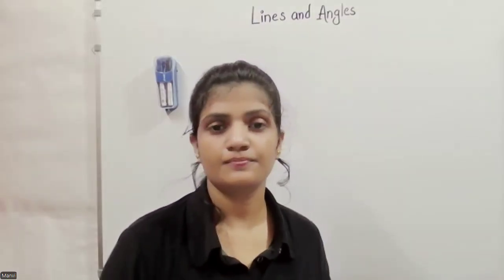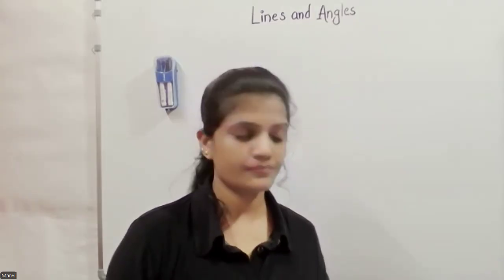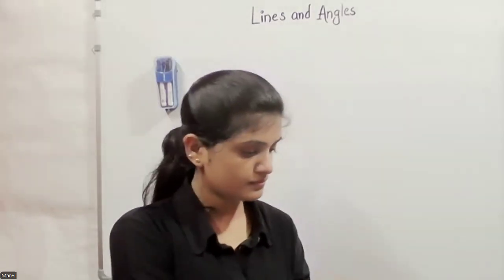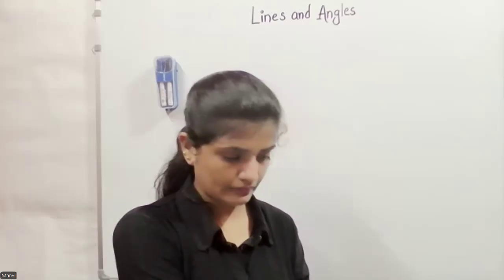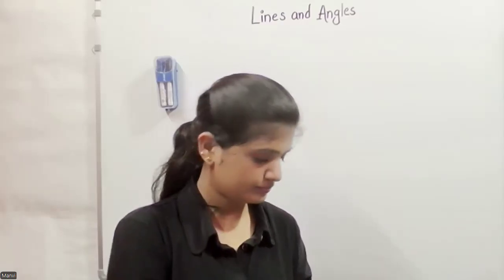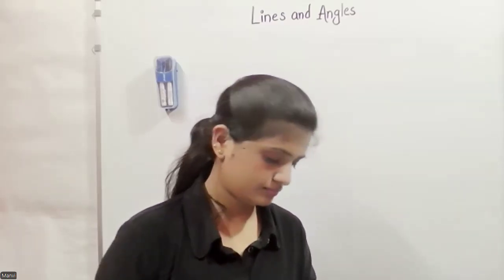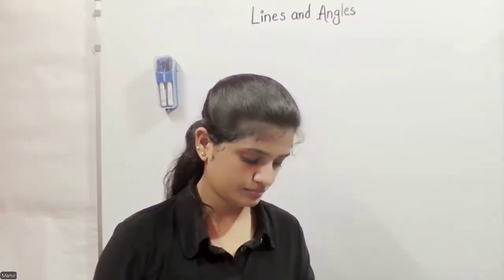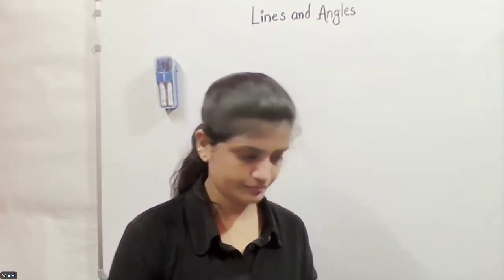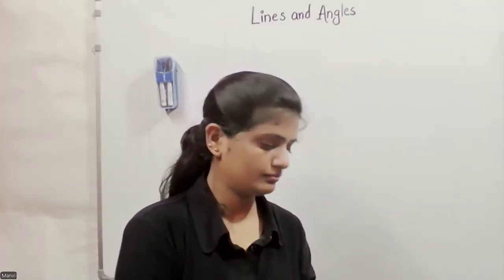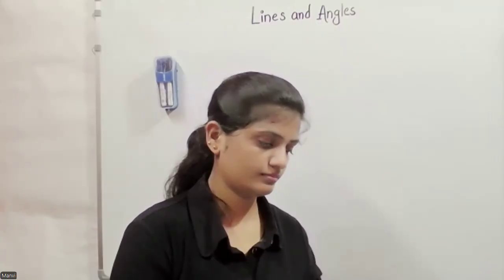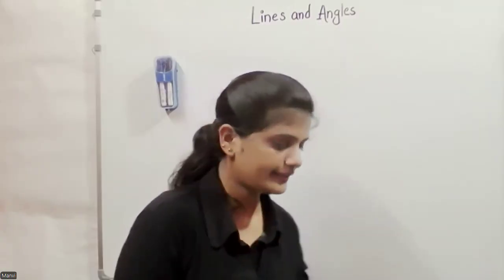Not easy. Is it 56? Yeah, you're correct.